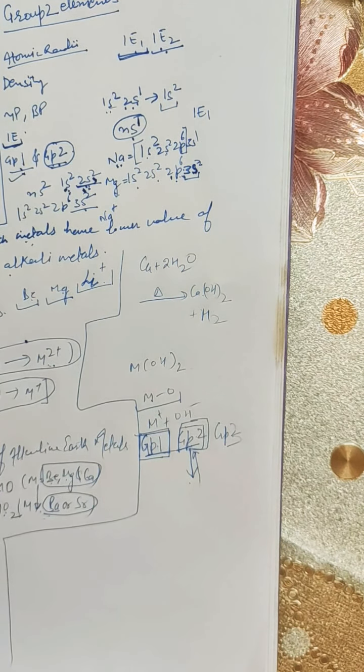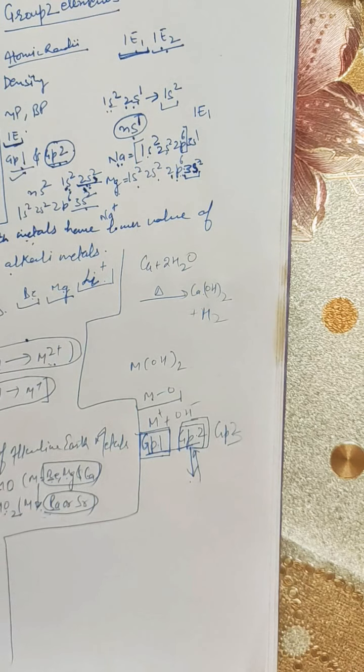Next is the reaction with nitrogen and formation of halides. These are similar to this, so you can go through it. Next is the anomalous behavior of beryllium and magnesium and the diagonal relationship. So this is similar to lithium.